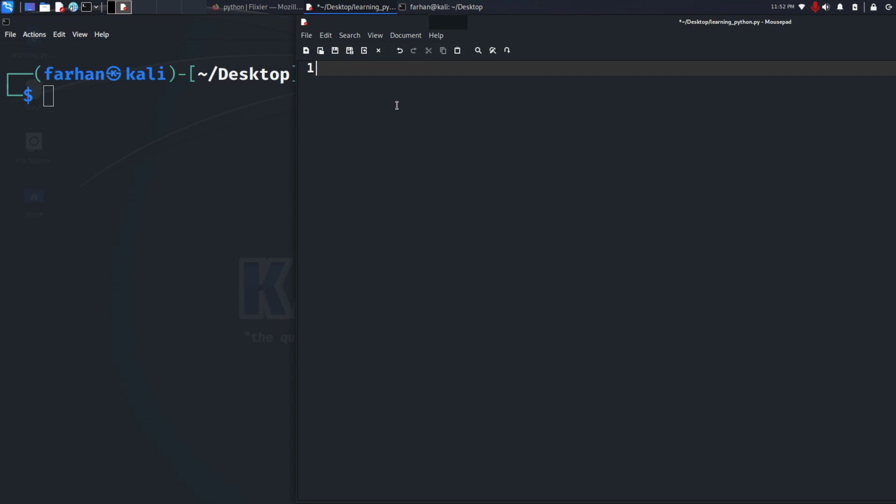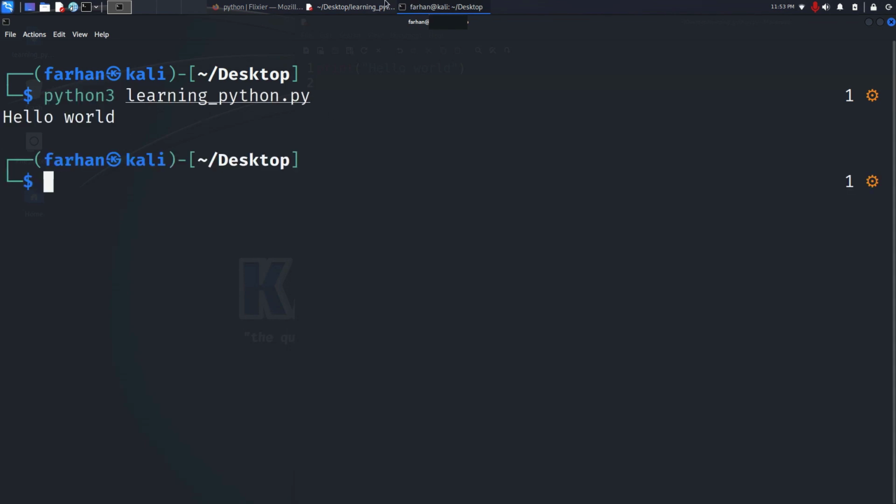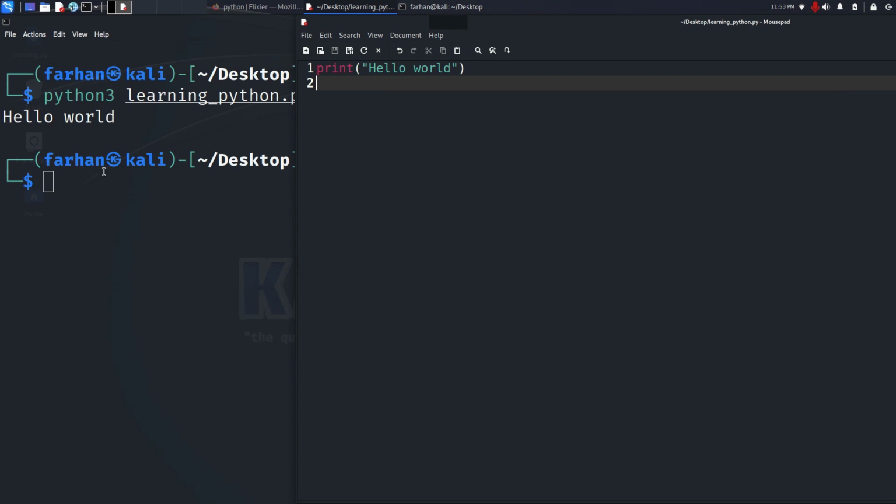First, let's learn about strings. Strings are any sequence of characters that is either in double quotation or single quotation. So if I type in print bracket double quotation mark hello world, close my double quotation mark and the bracket, save my file and run my program, python 3, the name of my file, I can see that the hello world has been printed.